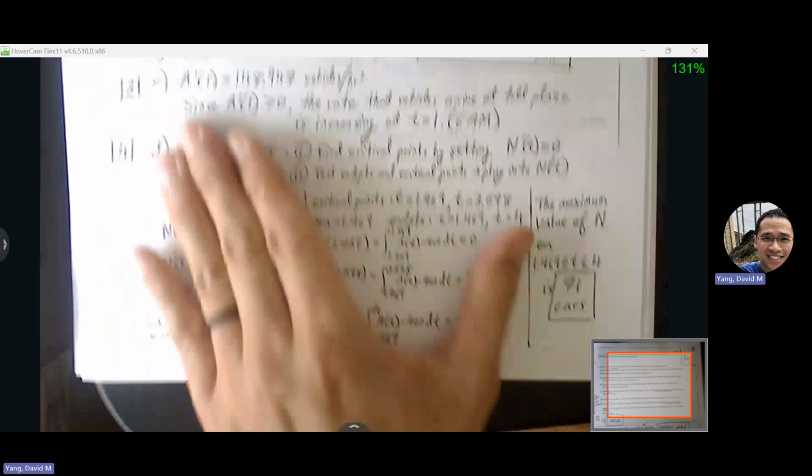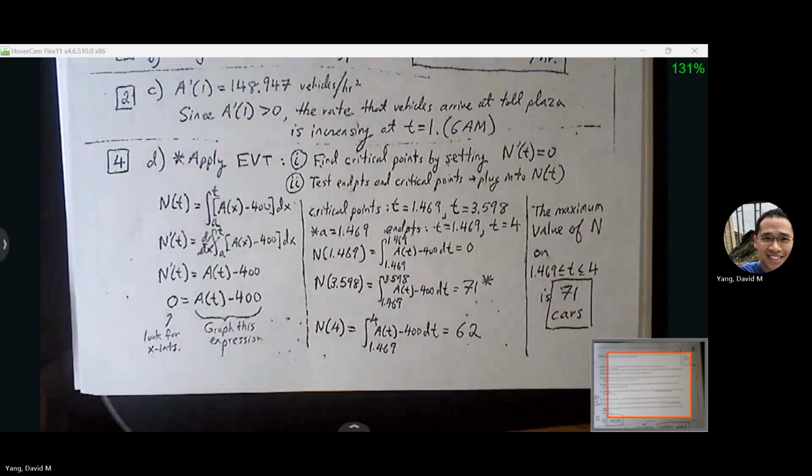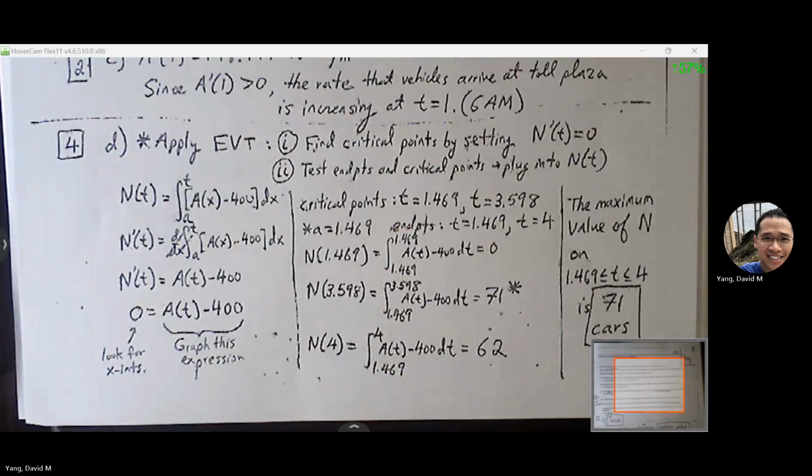So we're going to use our calculator to set N prime equal to 0. The strategy here is we're going to graph this and look for the x-intercept. We may need to practice putting this in our calculator, and we may have to play around with our window to make the graph easy to read.